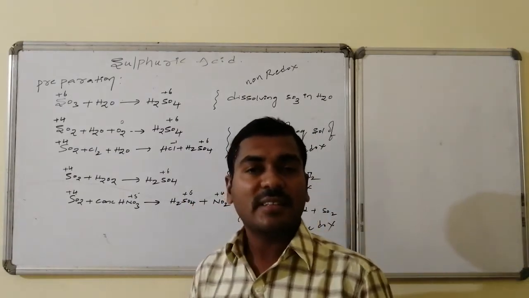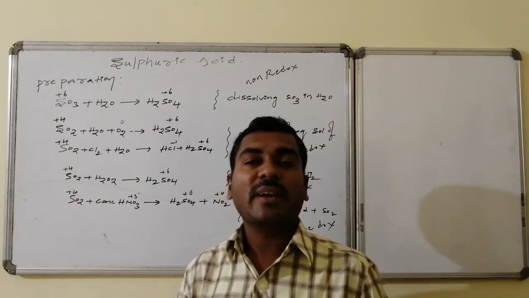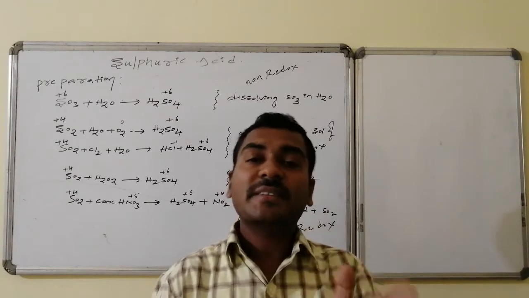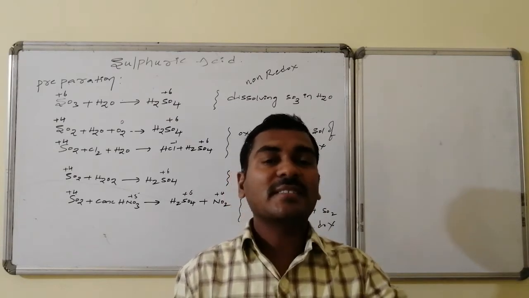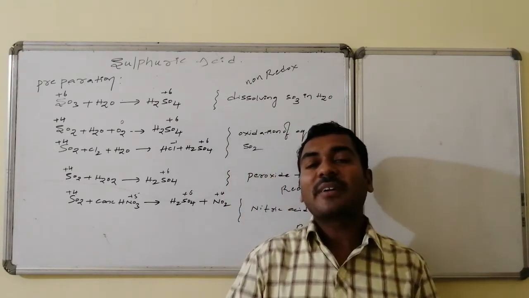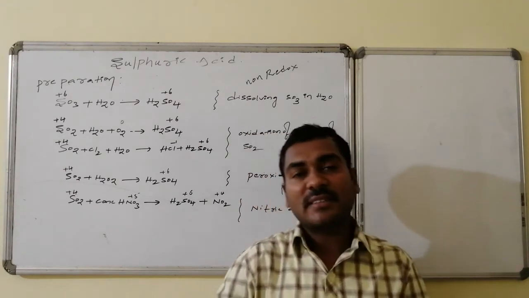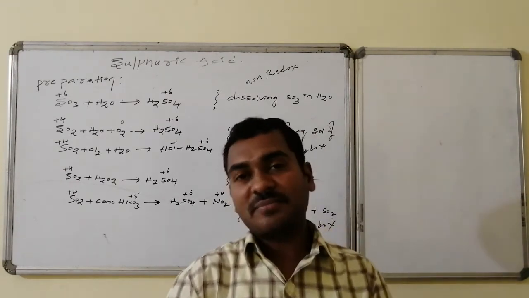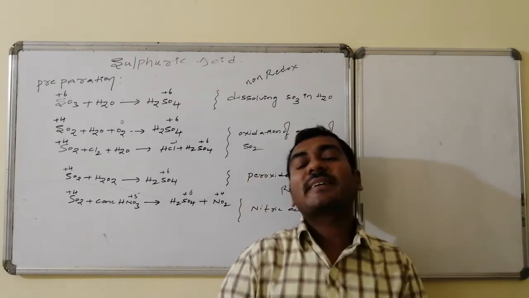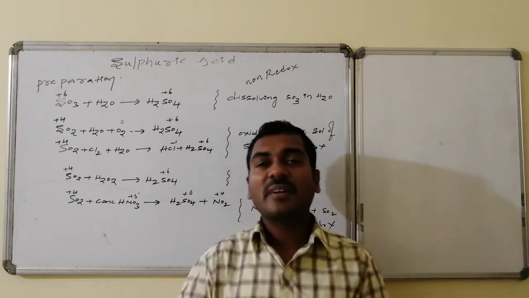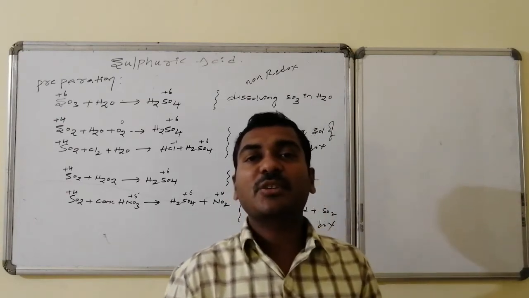Hence it is reduction here and oxidation there, so it belongs to the category of redox reactions. Thus, sulfuric acid is prepared by hydrolysis, a non-redox reaction, or by oxidation of a lower oxidation state compound, that is, sulfur dioxide followed by water followed by an oxidizing agent, either oxygen or chlorine. The third case is sulfur dioxide followed by hydrogen peroxide, which is a combination of nascent oxygen, an oxidizing agent, plus water.